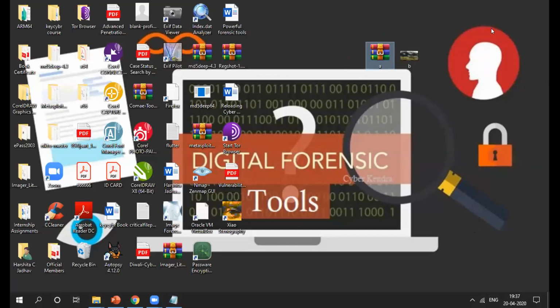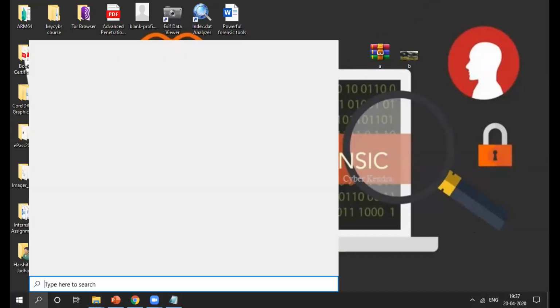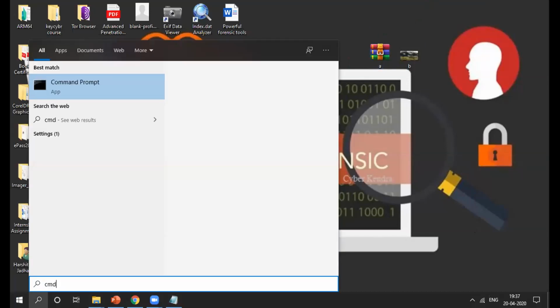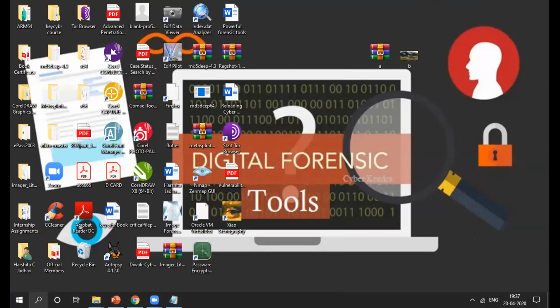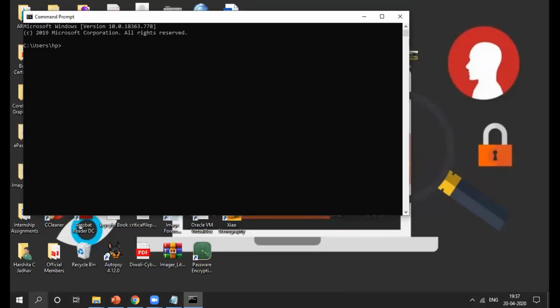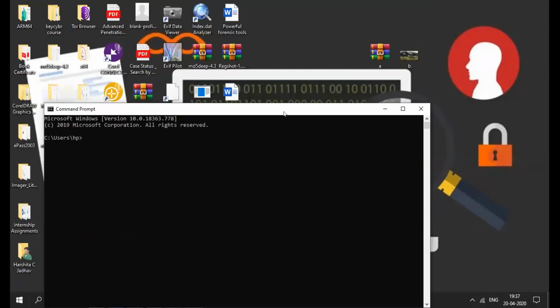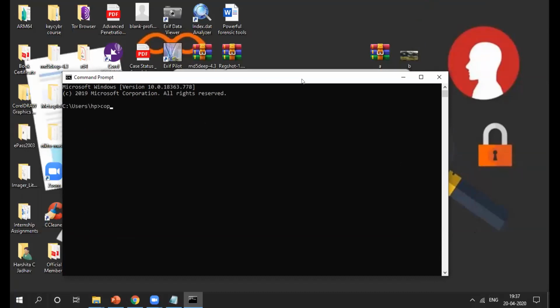After that I have to just open up the command prompt. I have to write here the command, that is copy. Now I have to go through cd desktop. So I'll just change directory from users to the desktop, right?